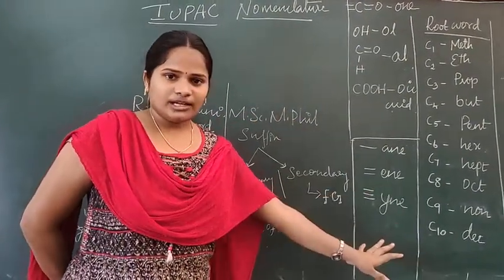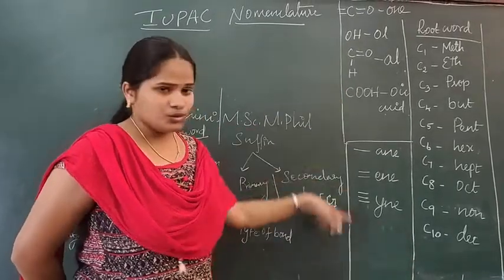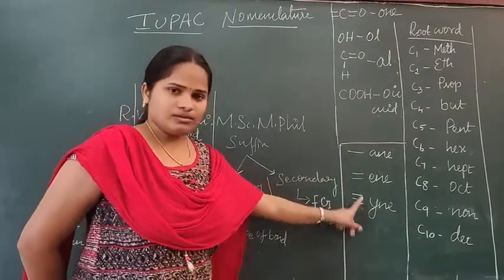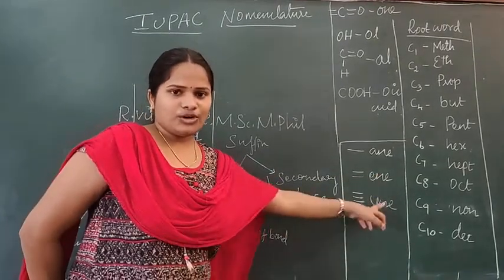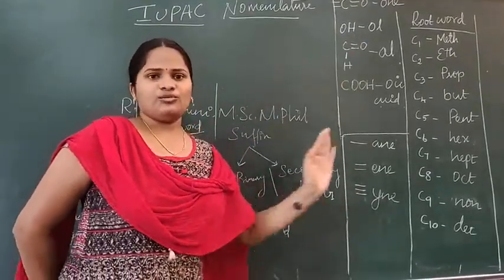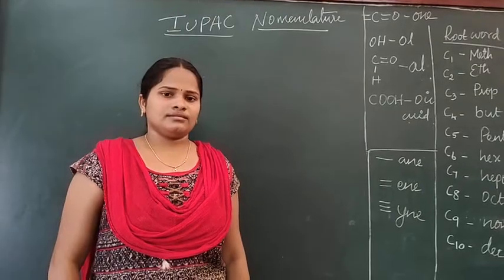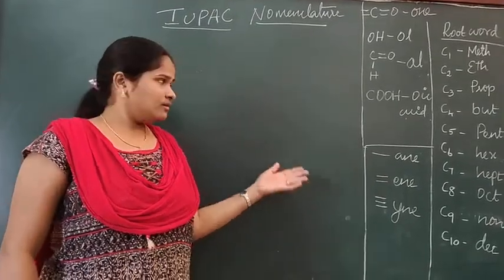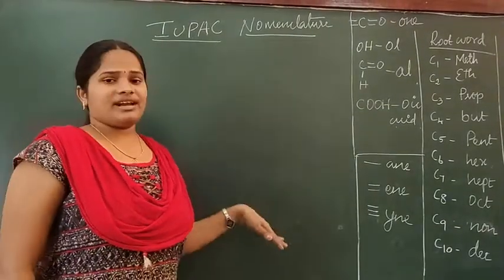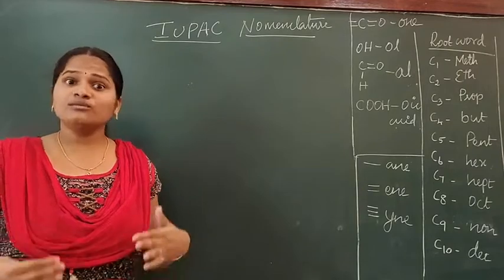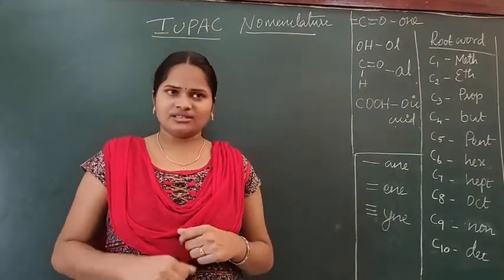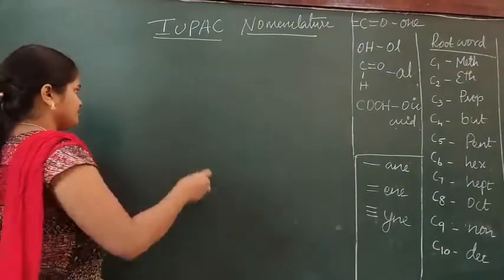Before writing the organic compound IUPAC nomenclature, you should be thorough with this: C1 to C10 root words, then the type of bond: single bond is "an", double bond is "en", triple bond is "yn". Then the functional groups, and how we finish the functional group name. Okay, now we will solve our example. Two more examples we will solve. By doing more examples only, we will be very clear in writing IUPAC nomenclature. See, now I am going to take a compound.